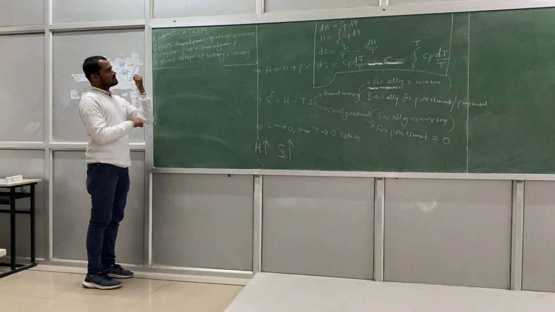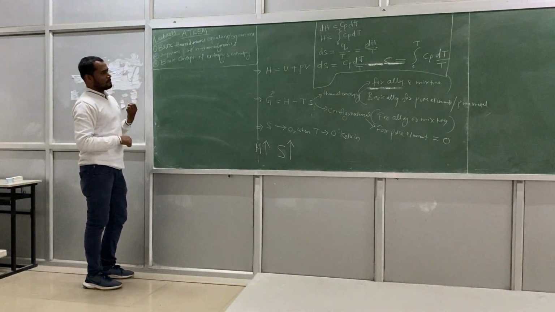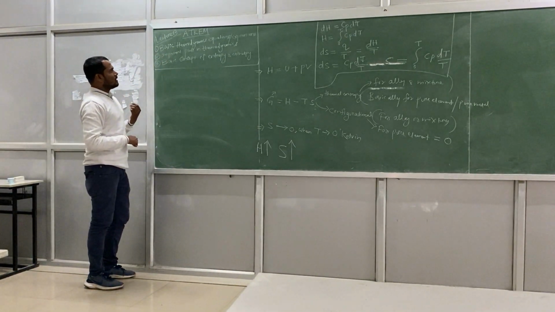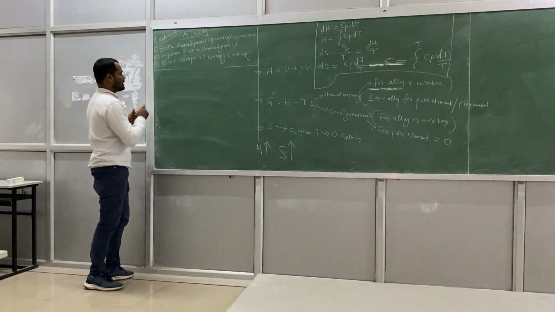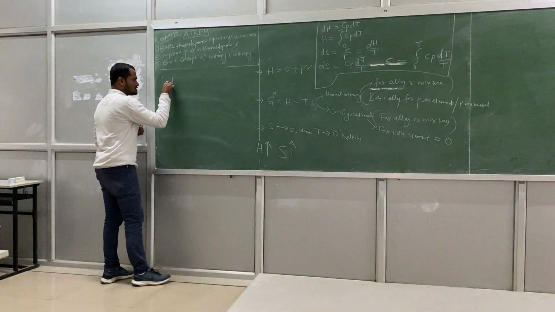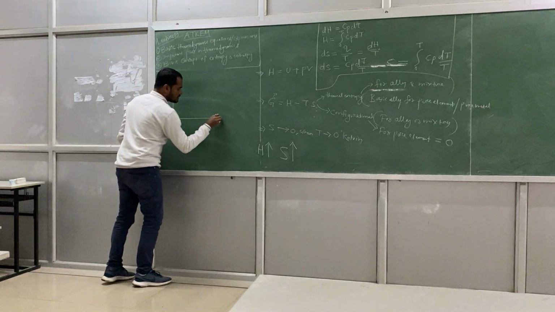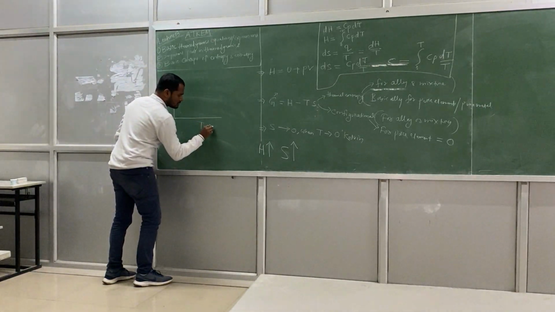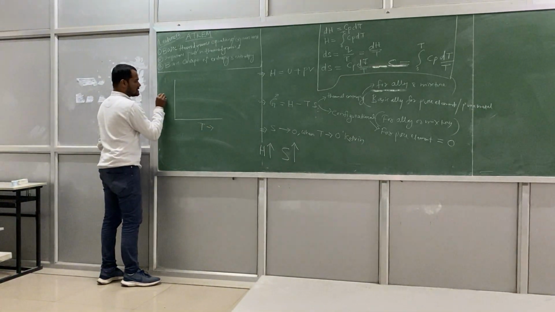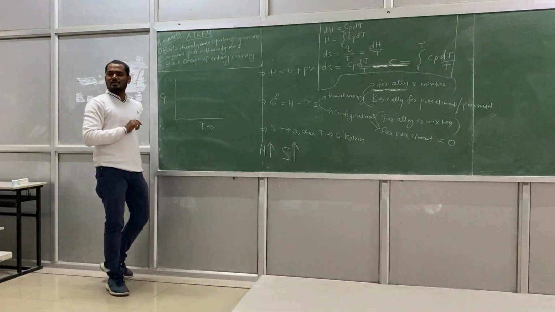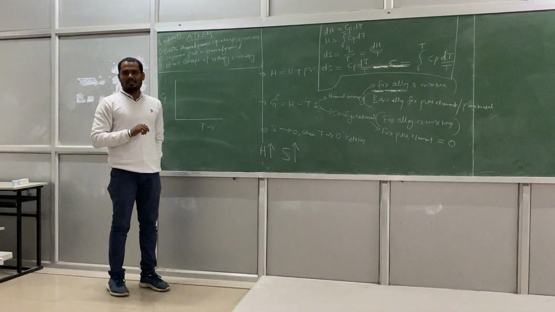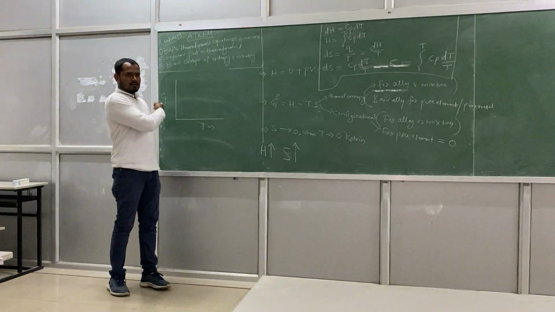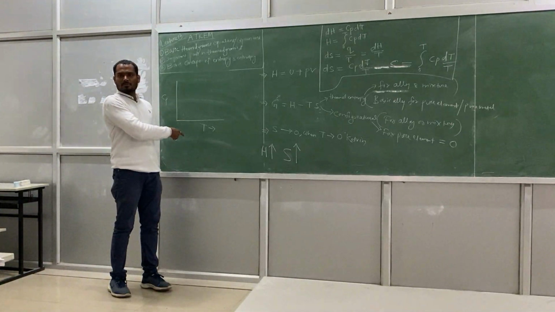If somebody asks how to make a plot, so this is a plot, you can say temperature versus Cp. I told Cp, heat capacity at constant pressure, is not constant, it depends on temperature, right?